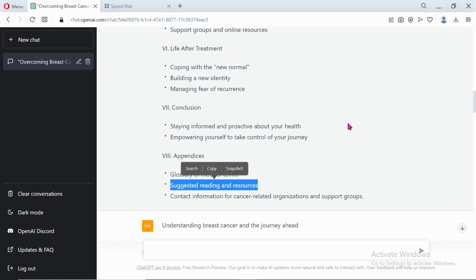And mind you, if you are publishing a book on this, what I will definitely do is go into KDP's website and search for best-selling books on overcoming breast cancer. Once I notice the best-selling books, I will check the reviews. I will check the negative reviews, what people are saying the book does not cover, and I will tell ChatGPT to create content on those things for me. I will check the table of contents also. I will check the positive reviews, what people are admiring about the book, and I will tell ChatGPT to create something like that for me also. It's just as simple as that.